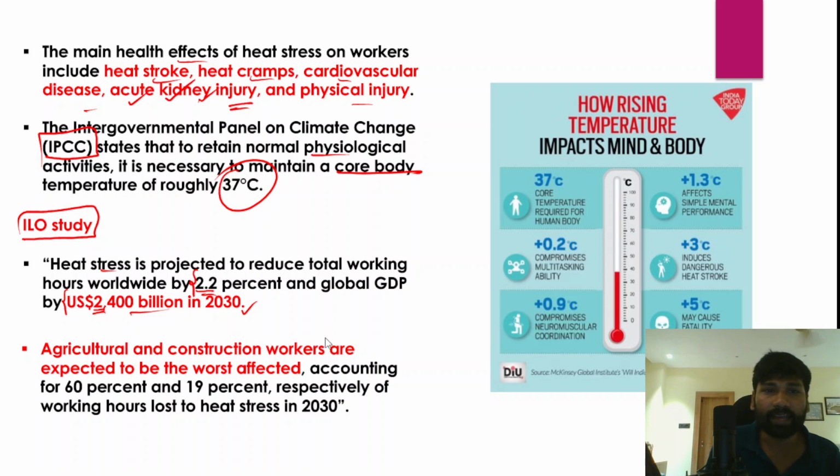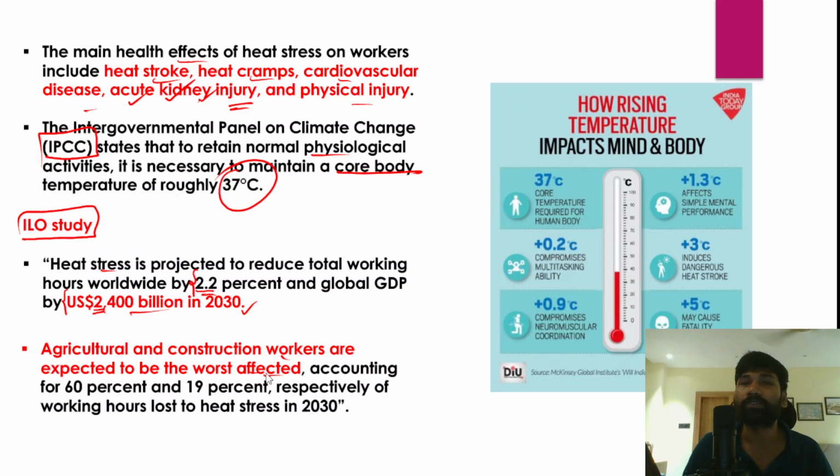And in fact, the agriculture and construction workers are also expected to be the worst affected. So you know why agriculture and construction workers are worst affected, because they do not have any sort of protection from the heat stress or heat wave like conditions. Very often they work longer hours outside, exposed to the heat stress, and because of that reason both construction and agricultural workers would be worst affected.